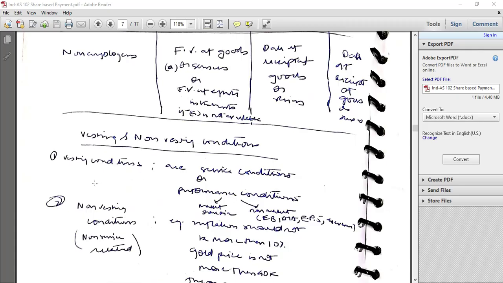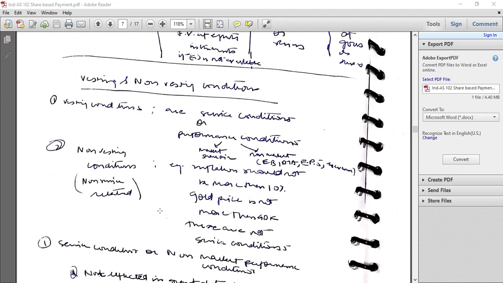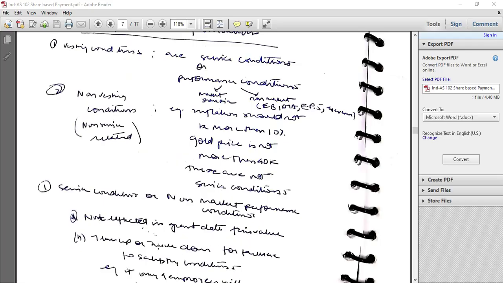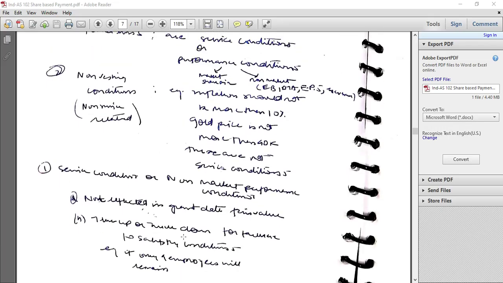Vesting and non-vesting conditions. Vesting conditions are service conditions or performance conditions. When service conditions or performance conditions are there, then there would be true up, true down on the failure to satisfy conditions. And if service condition and non-market conditions are there, that is SN, then it will not be reflected in the grant date fair value.